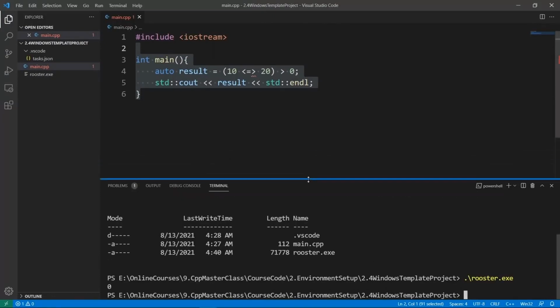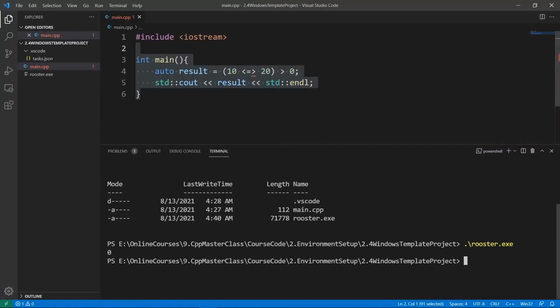This is really all you need to do to connect Visual Studio Code to your GCC compiler.